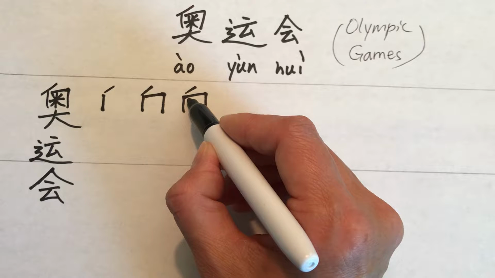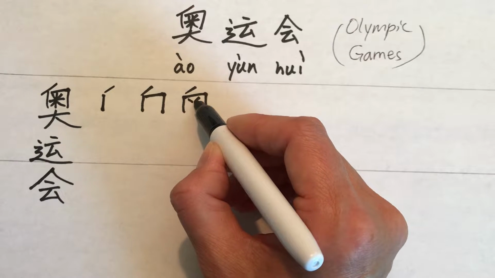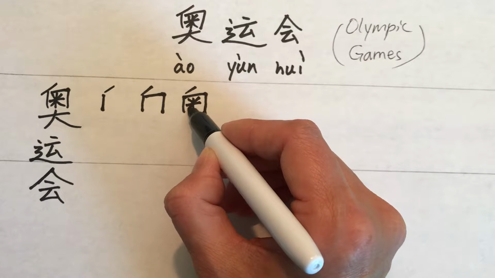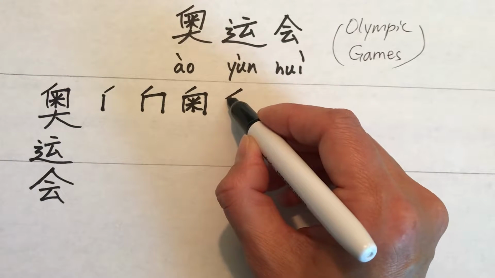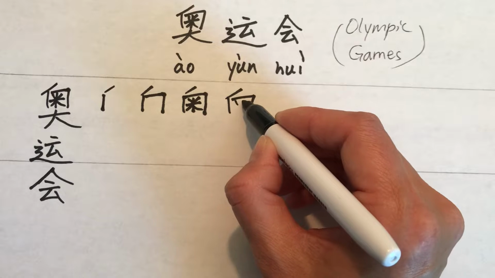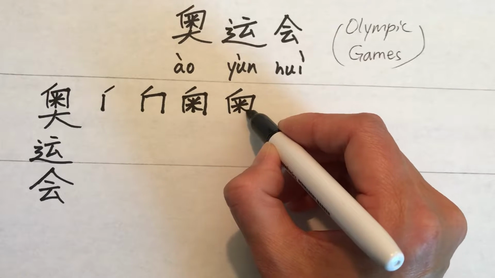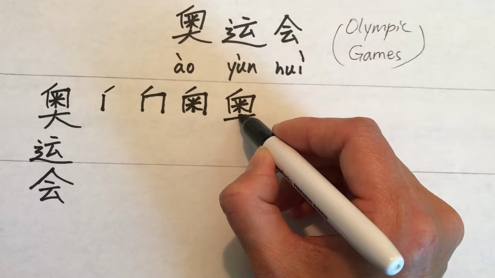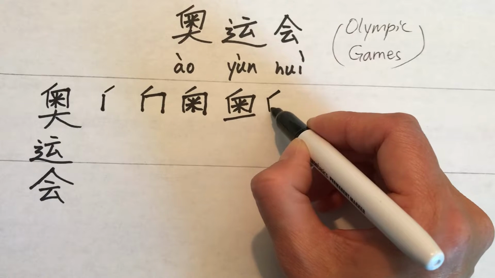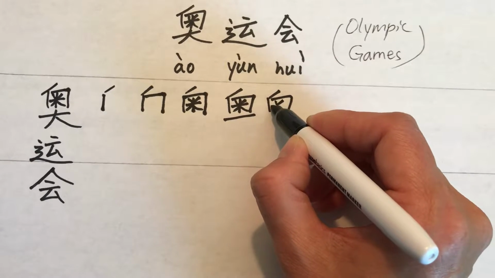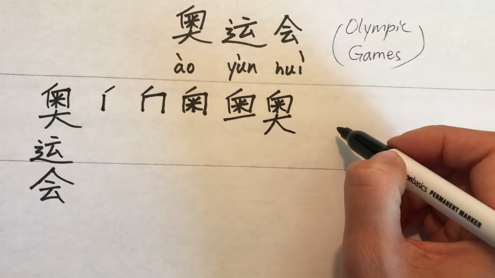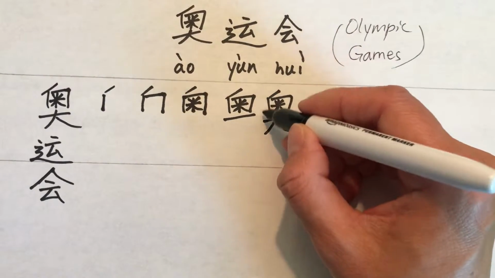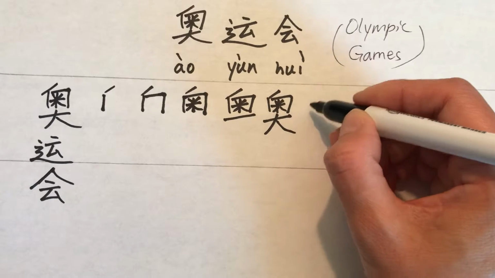Okay, I'm writing this character inside and put rice in there. Make it a little bigger. Here's the bottom part, another character, means da, big. So, okay, finish this character ao.